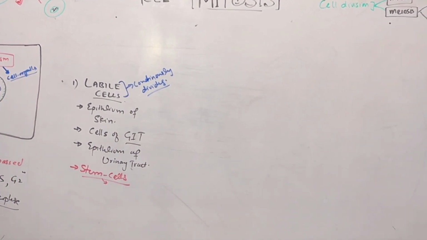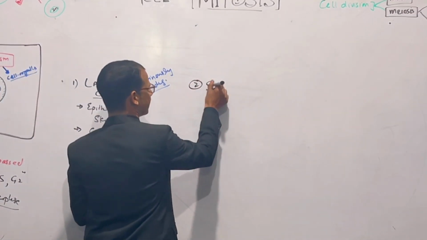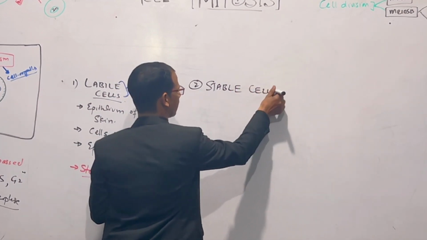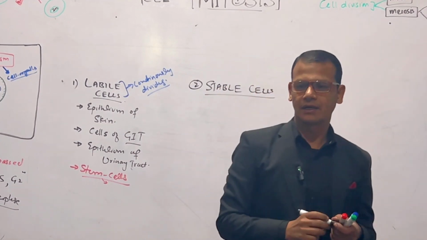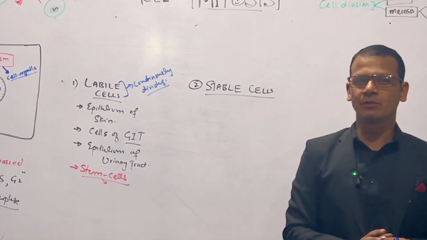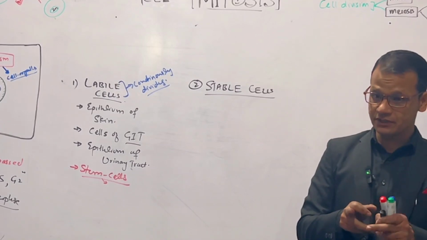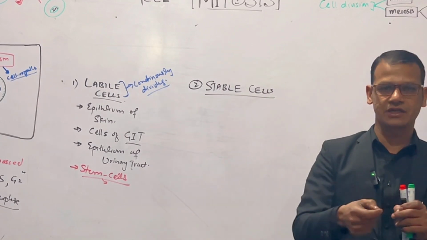The second type on the basis of cell division is stable cells. Stable cells divide only when provided with some stimulus or need, right? I have discussed the G0 phase, also the resting phase.